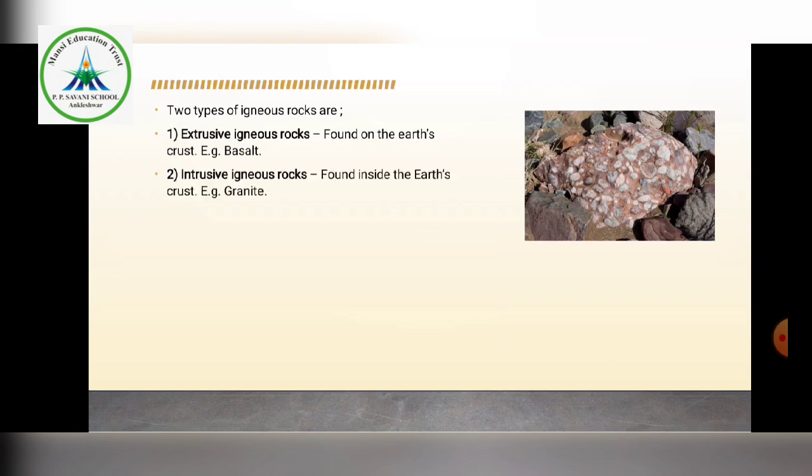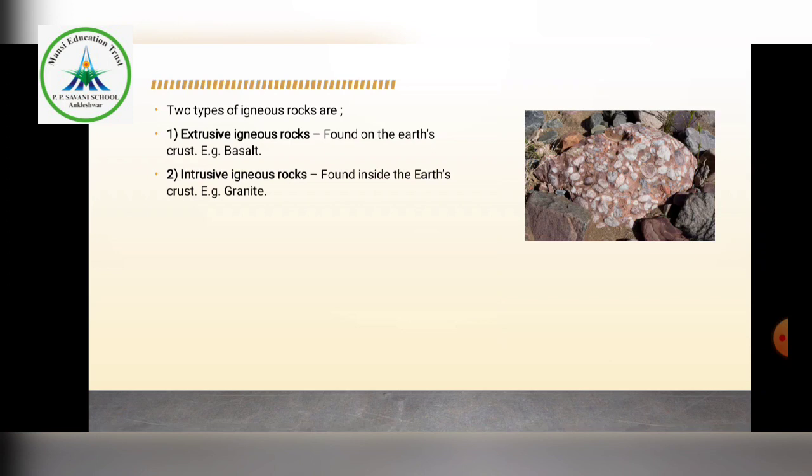And the second one is intrusive igneous rocks. Sometimes when the volcano erupts inside the earth, its force reduces, and because of that the magma remains inside, and after some time it slowly cools down and solidifies and forms rocks.